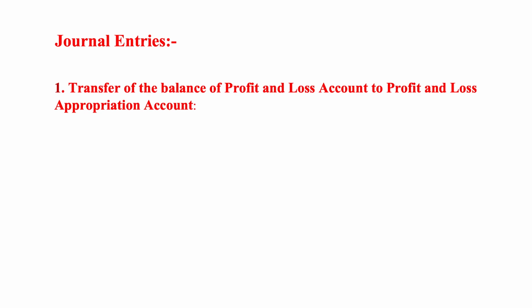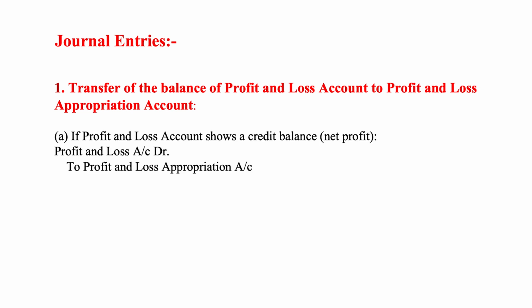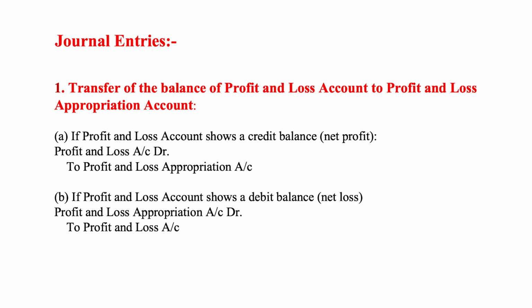Now, we will discuss how to make journal entries. Journal entries. Number 1. Transfer of the balance of profit and loss account to profit and loss appropriation account. Number A. If profit and loss account shows a credit balance, that is net profit, the entry will be profit and loss account debit to profit and loss appropriation account. B. If profit and loss account shows a debit balance, that is net loss, the entry will be profit and loss appropriation account debit to profit and loss account.